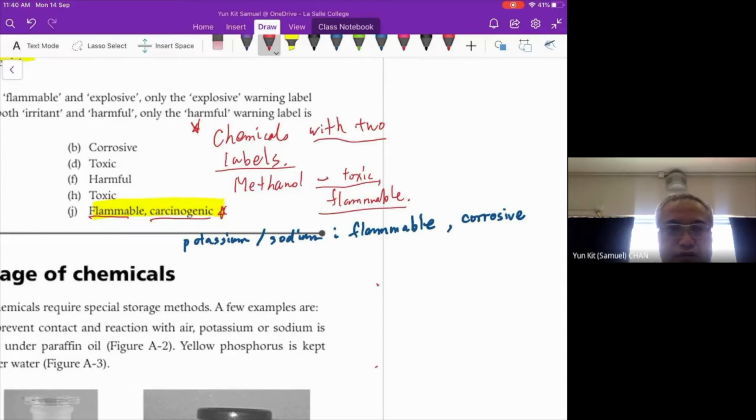Any more? Search from your lab handbook and find it, so that you can see some of them. They will have two labels.